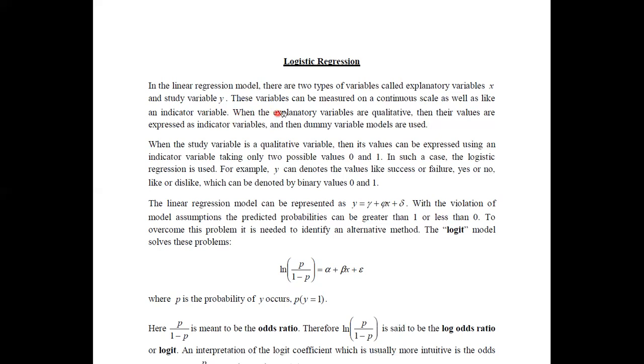Another term for an indicator variable is a qualitative variable, or simply categorical variables or qualitative variables. When the explanatory variables are qualitative, it means that if you see any qualitative or categorical variables in the set of explanatory variables, the set of X variables, then these variables can be modeled using dummy variables. By considering them as dummy variables, you can still go for the linear regression models.